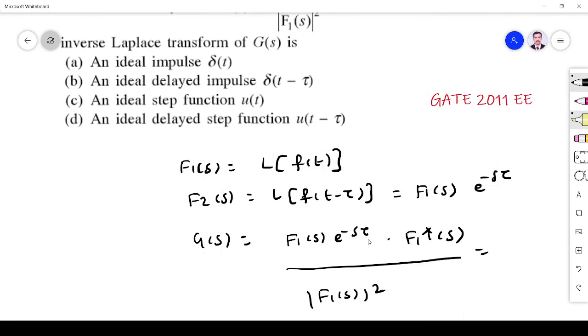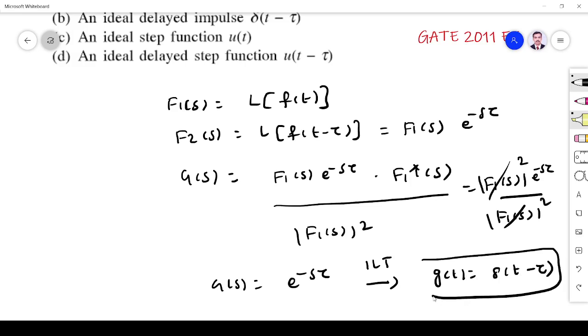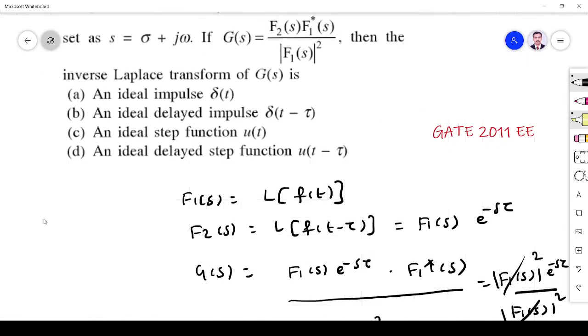So F1 into F1 star is a complex number times its conjugate, so mod F1 square e power minus s tau divided by mod F1 of s square. This will be cancelled. So G of s is equal to e power minus s tau. If I take the inverse Laplace transform, g of t is equal to delta of t minus tau. So it is nothing but an ideal delayed impulse, delta of t minus tau.